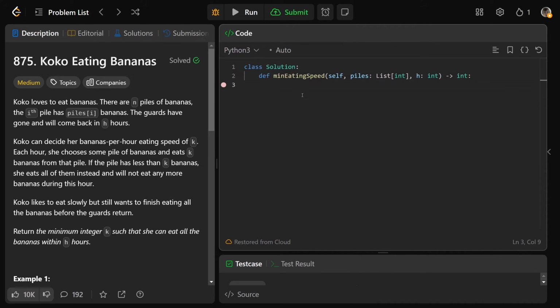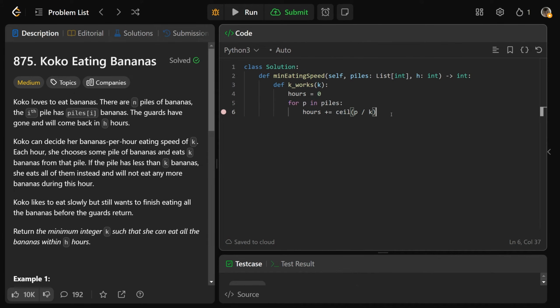So firstly, let's just write a function called kworks, which takes a k. And it says, hey, if you are eating at this banana per hour eating speed of k, can you finish all of the bananas in the h hours? So let's say that we've spent 0 hours so far, and then we're going to say for p in the piles, hours is going to go up by the ceiling, that's your rounding up, of p divided by k. So it's your pile divided by your banana per hour eating speed, and then you round up. That's how many hours it took for that particular pile.